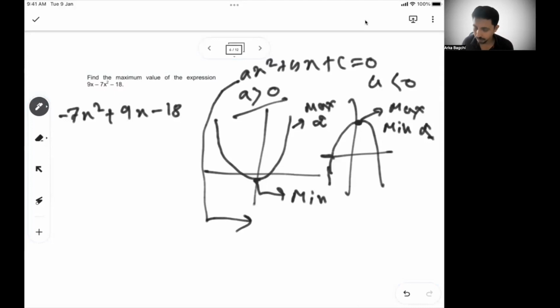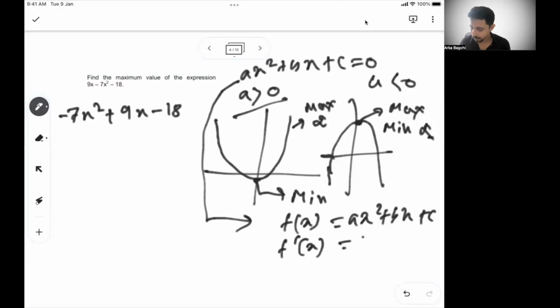I'm not going to show you how to find the maximum or minimum, because that's a differential equation kind of a topic. For someone who has done differential equations, I'll quickly show. If I have an expression ax square plus bx plus c, then the first derivative is 2ax plus b. If you have not done differential equations before, just ignore these 10-15 seconds.